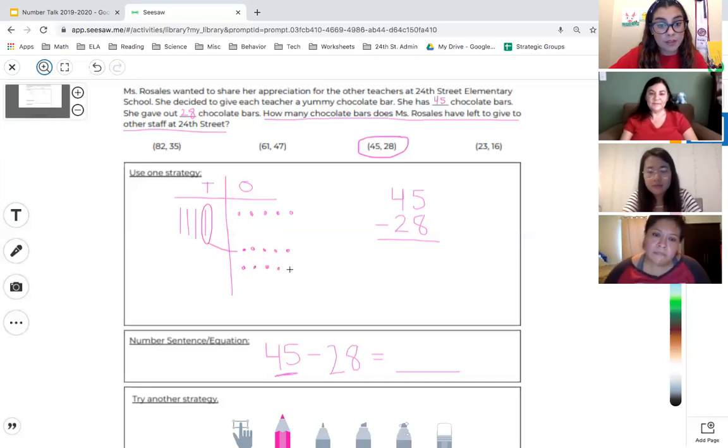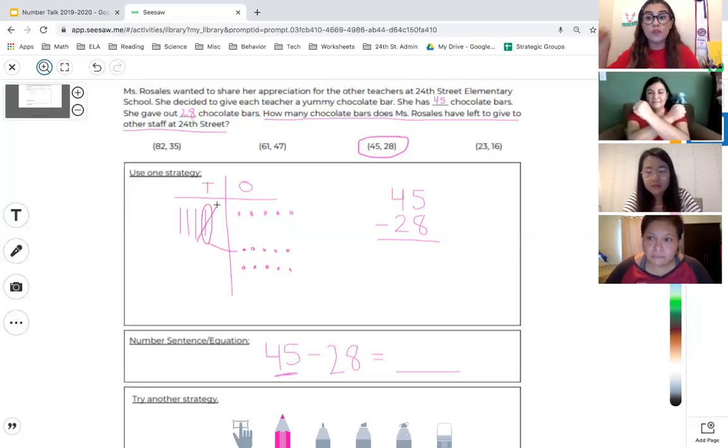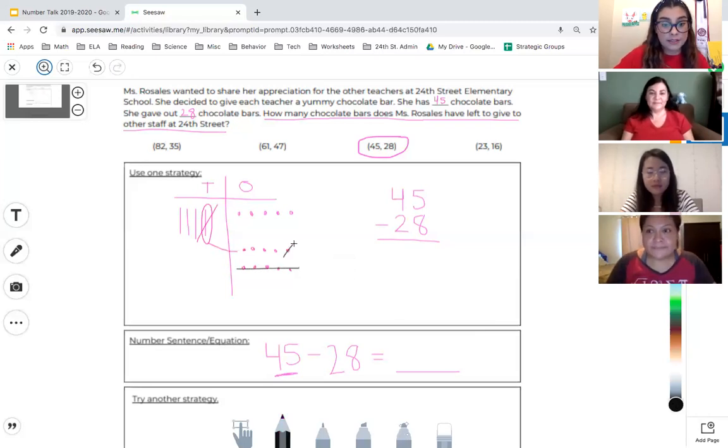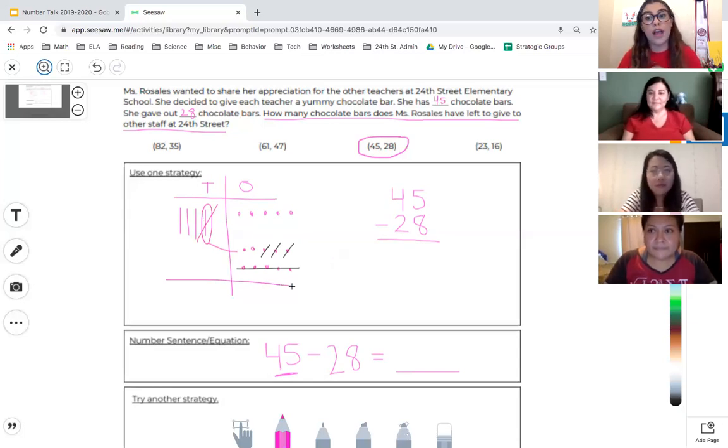And remember, this 10 rod is no longer in this space anymore. It moved over to the ones place. So now I can take away the 8 ones. Oh, and I'm going to use a different color to really show taking away. So 5, 6, 7, 8. Okay, so those are taken away.